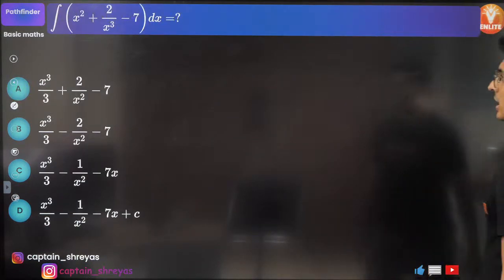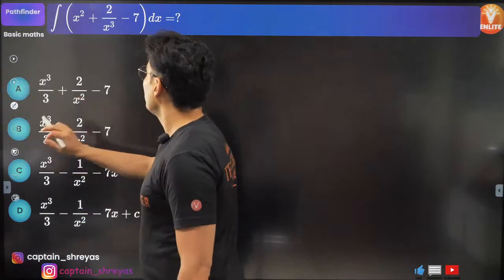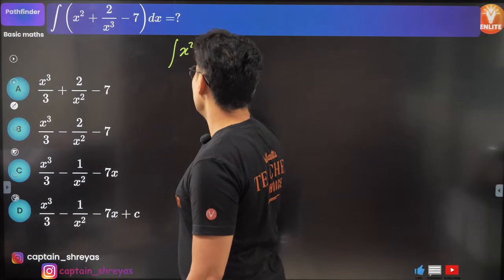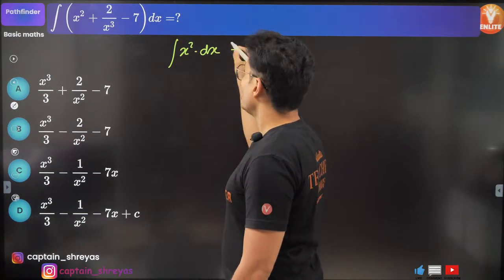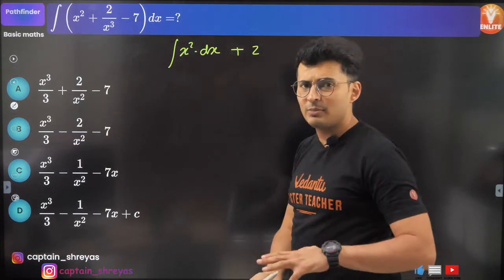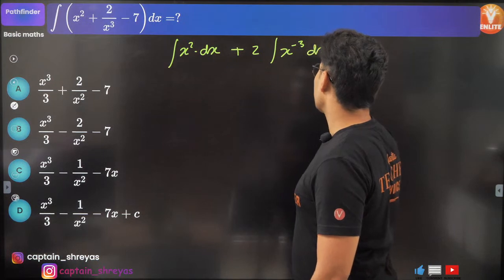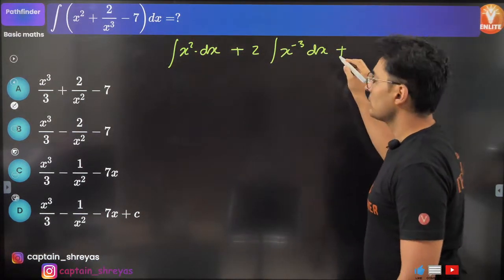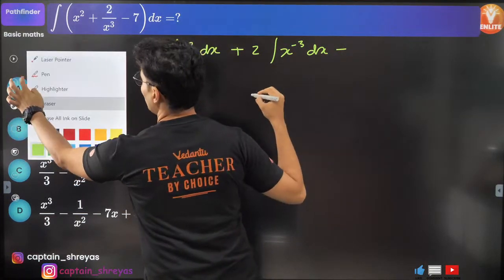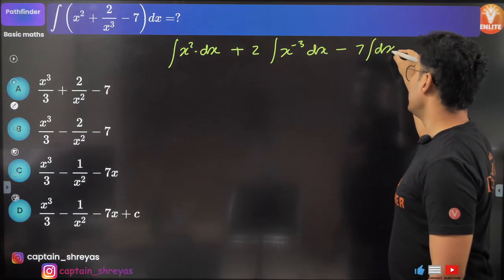Moving on, next question. Integration of this entire expression. Let's try and solve this question now. First of all, I think I should split it up. So integral of x square dx plus 2, which is a constant, so bring it outside the integration. X cube is below. Whenever things are below, always bring it on the top. So it will become x raised to minus 3 dx, minus 7. Sorry, it's not plus, it's minus. Yes, minus 7 is a constant, so bring it outside, integral dx.